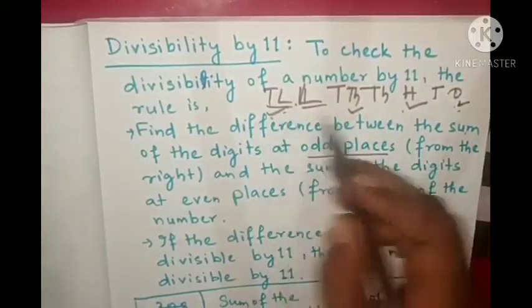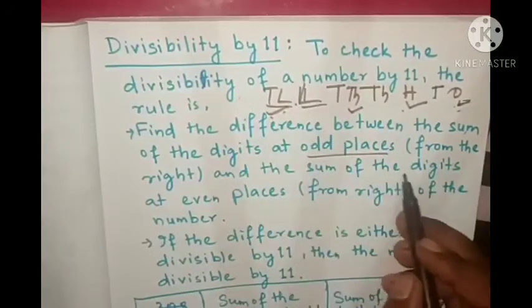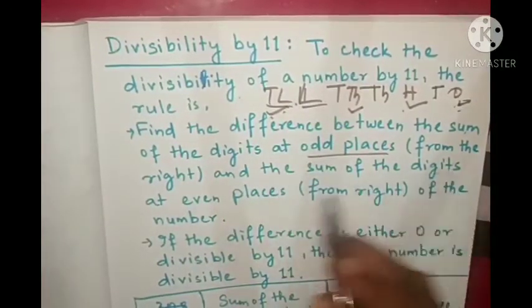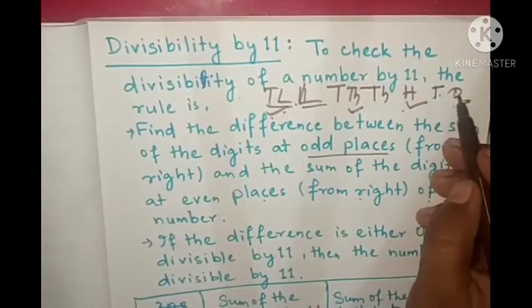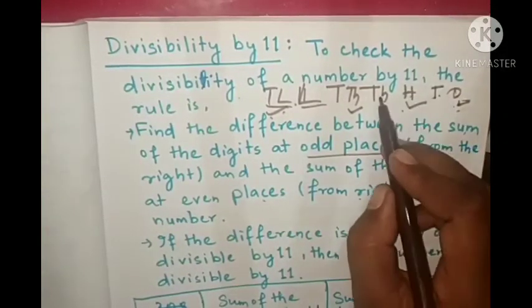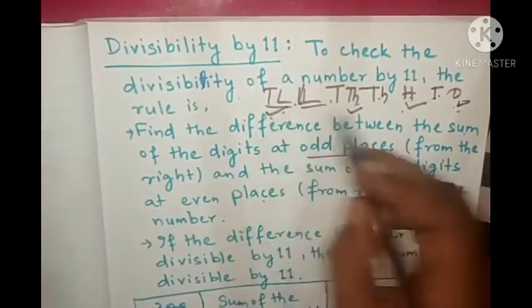These are the odd places from the right. Okay, you will move from the right. Then what you will do? And the sum of the digits at even places from right. Even places means second place. This is first place, second place, third place, fourth place, fifth place, sixth place, seventh place.